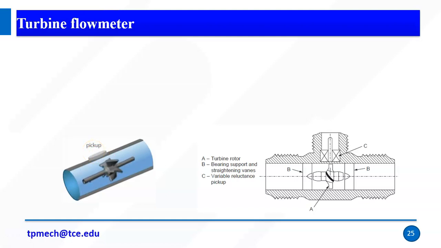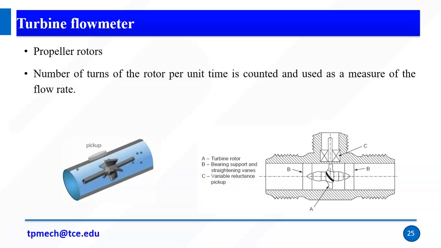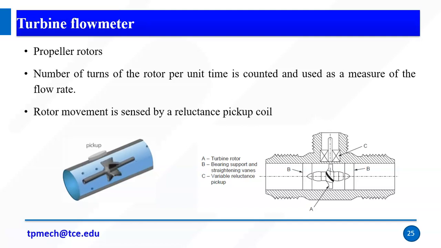So pickup is one of the sensor devices which is used to count how many rotations per particular hour or particular specified time. So it is a propeller rotor. Number of turns of the rotor per unit time is counted and used as a measure of the flow rate, right? So per unit time or per given time, how many turns the propeller rotates. How can we measure the rotation of it? We have a pickup coil, right? So a rotor movement is sensed by the reluctance pickup coil.